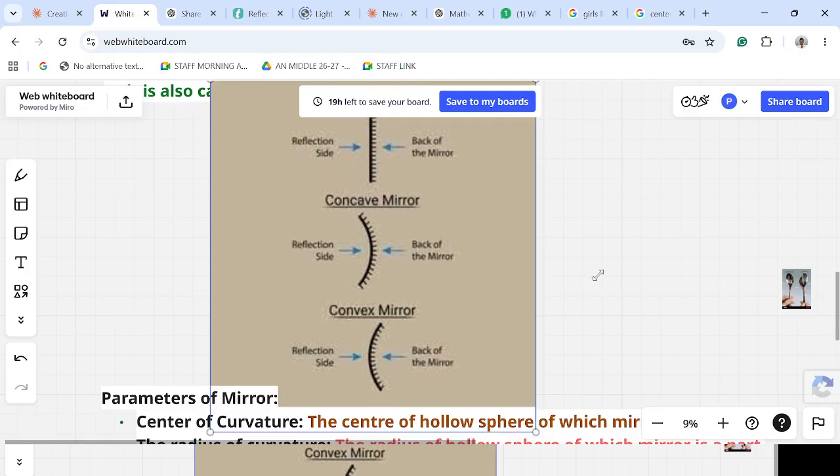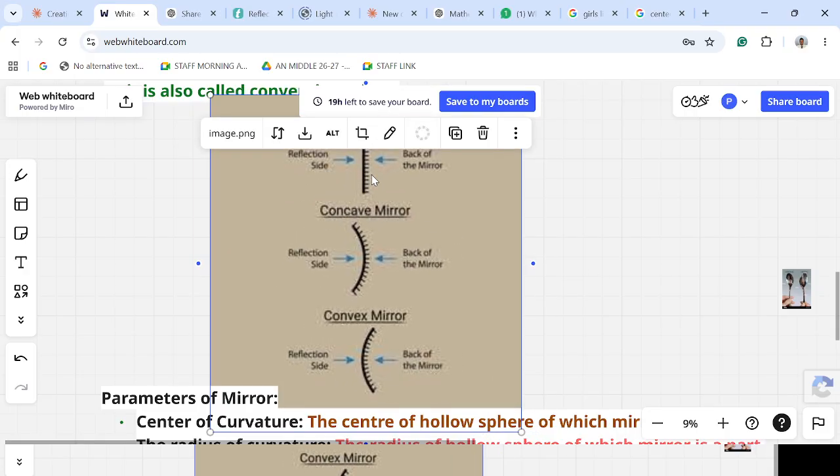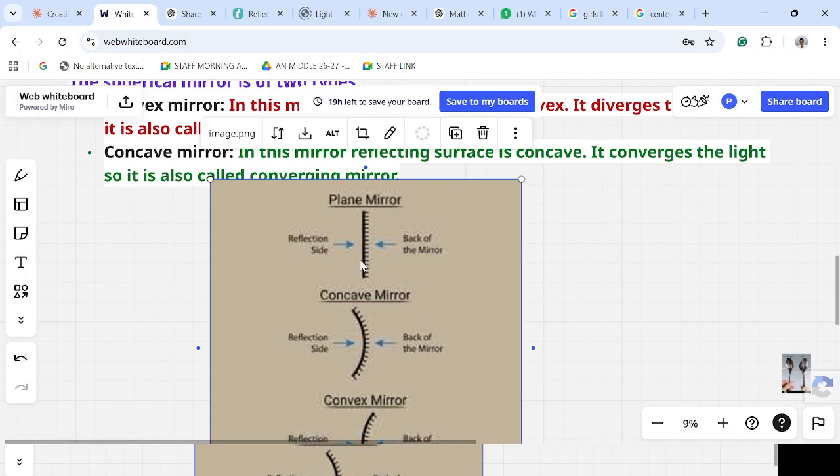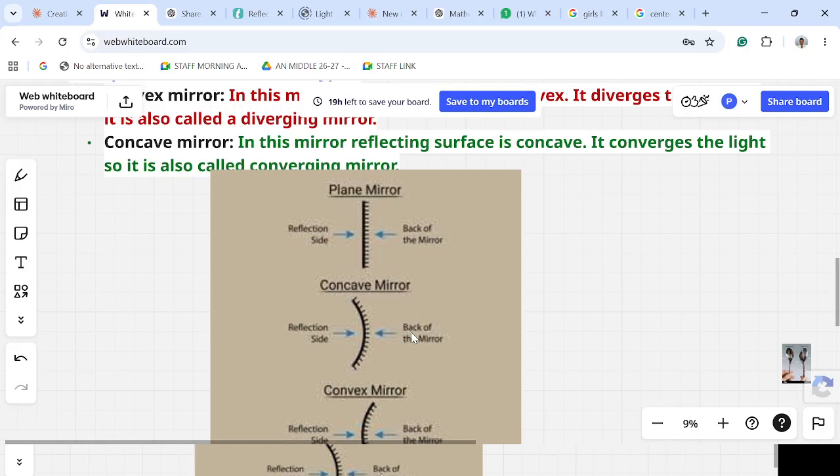The slanted lines at the back we have shaded here so that the light cannot pass. This is the back part of the mirror. As a ray falls on it, from here it reflects. So the face that you can see will be your reflecting side.